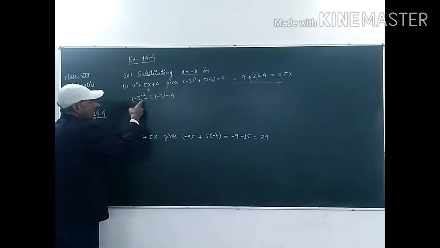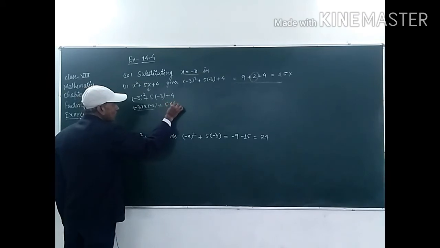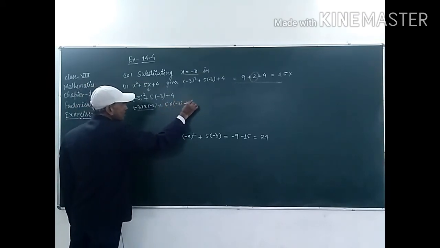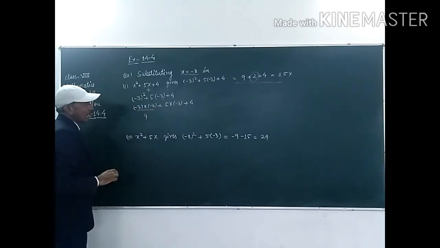So, minus 3 whole square will be minus 3 into minus 3, plus 5 into minus 3, plus 4. So, minus 3 into minus 3, minus into minus will be plus, 3 threes are 9.